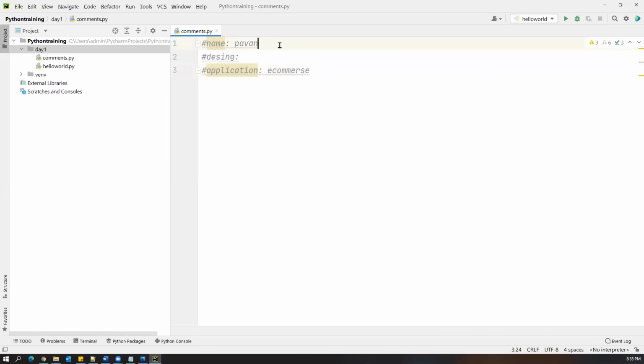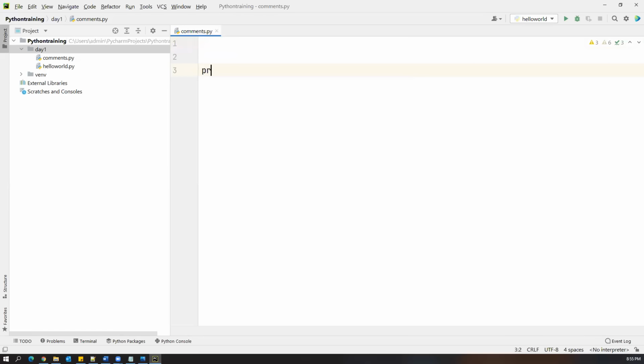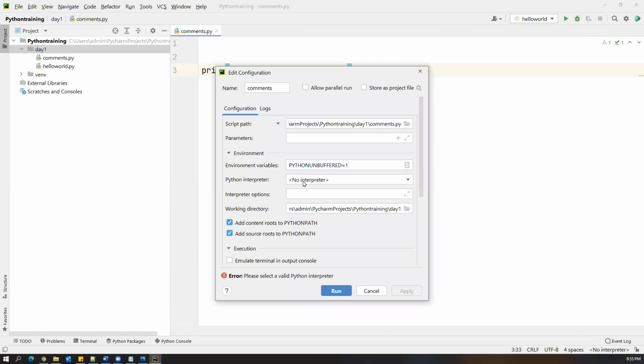Sometimes you may have only a one-line comment, and sometimes multiple-line comments, but how can we represent them? For example, here I'm just writing a simple statement. I'll say print, and here I'll put a statement: I'm working with Python. I'm just executing this, and then you will get the output.